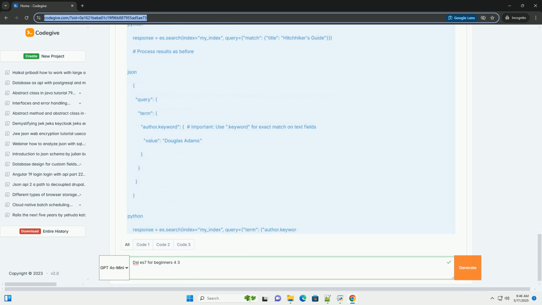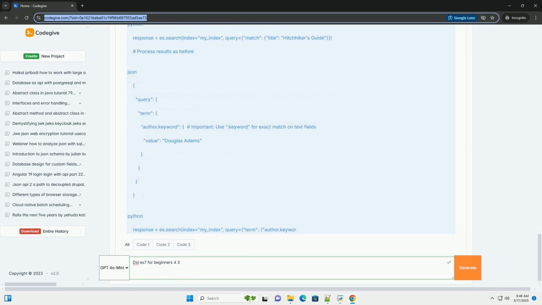Connecting to Elasticsearch, Python example. We'll use the Elasticsearch Python client. Important notes: adjust the host and port if your Elasticsearch instance is running on a different location. For production environments, configure proper authentication and security settings.